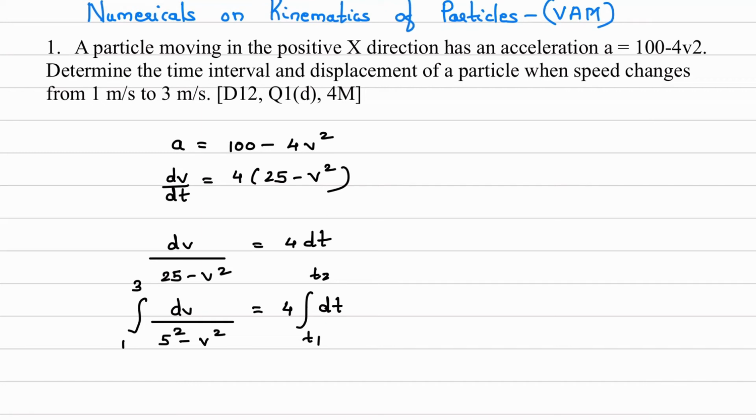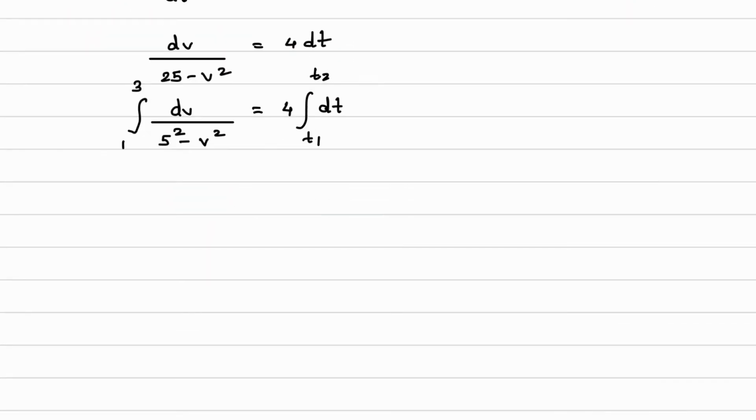Now this part, either you can write integration 1 upon a square minus x square dx, that you have already studied, and using that you can solve, or directly you can put this in the calculator, you will get the answer.